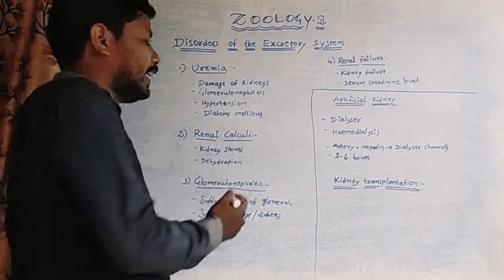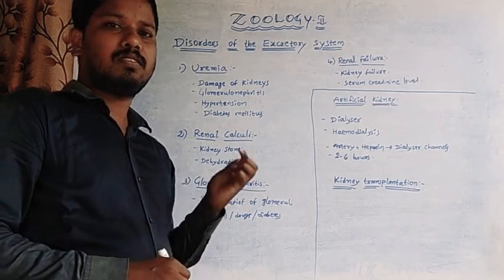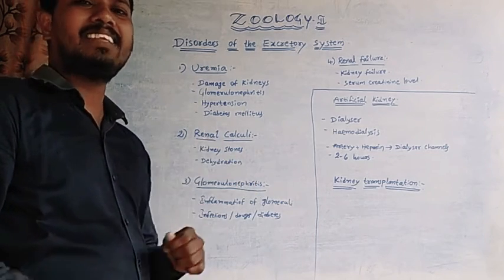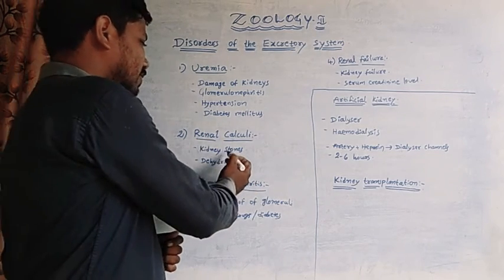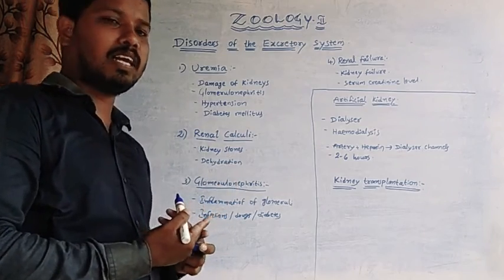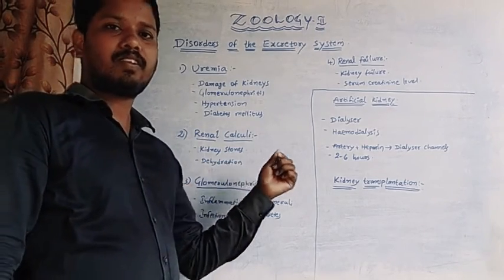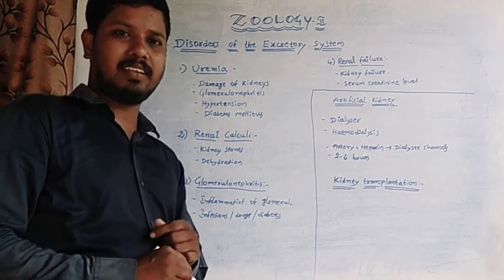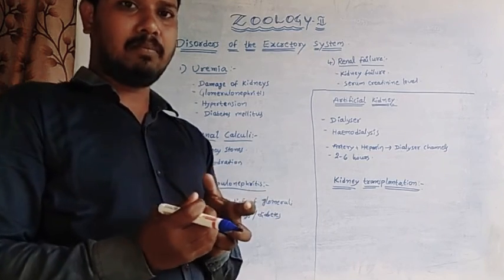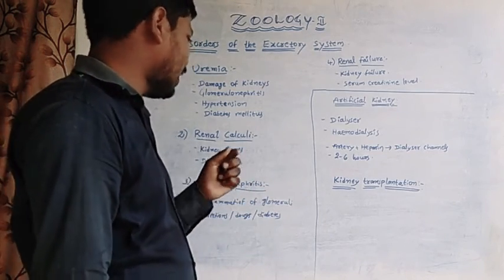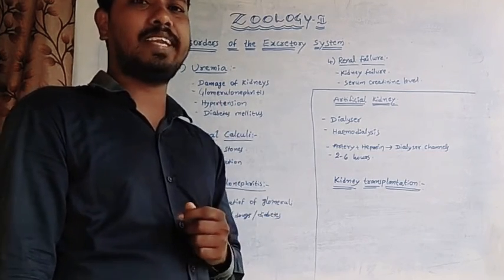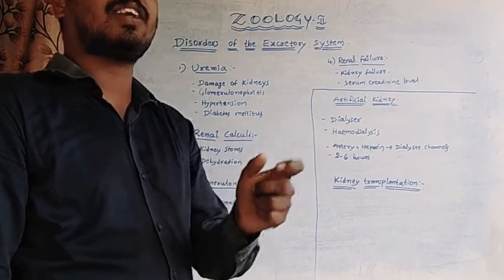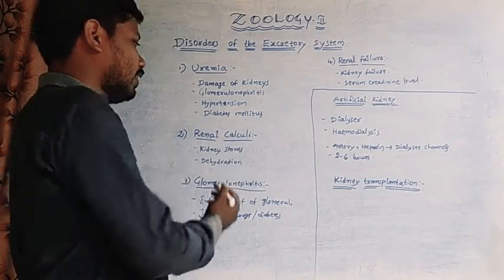So next one is renal calculi. This disorder is also known as kidney stones. Here these crystallized stones are formed by calcium oxalates and uric acid oxalates, etc. These combinations of molecules are converted into strong crystallized forms, which are called kidney stones or renal calculi.